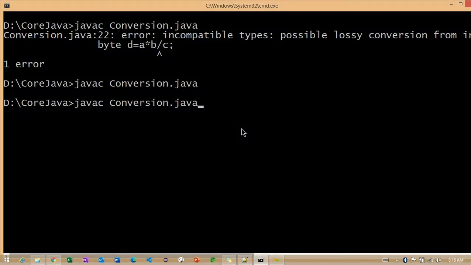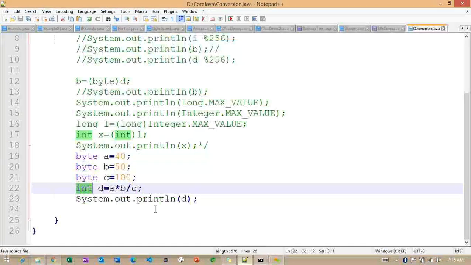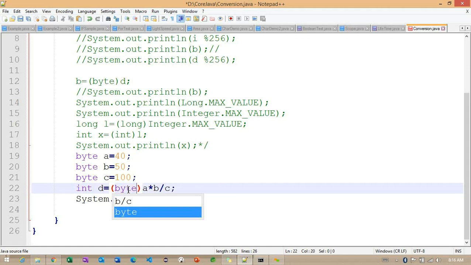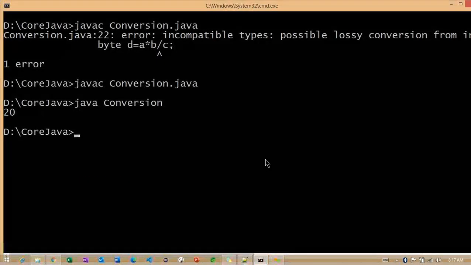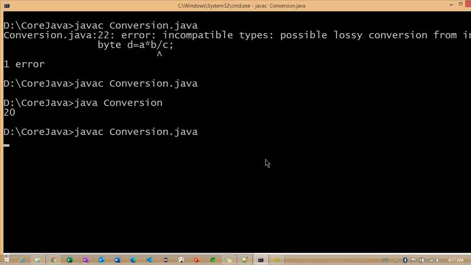Now if I run this example, we are getting 20. The value 20 we can store in the byte data type also, but the problem here is that the compiler is going to treat the output as an integer. So to convert, we already identified that we can check with the data type called byte and change this into a byte. Compile.